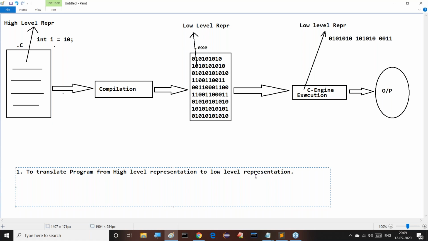After that, the second thing, all of you observe this clearly. Who has written this C program? Actually, a human being, the developer.